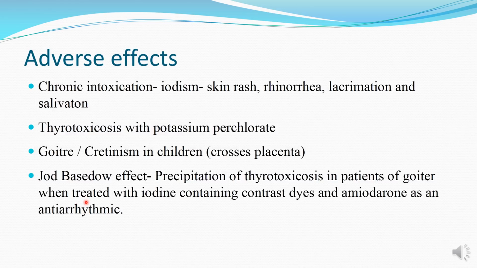So when the patients with goiter are treated, they already have high levels of thyroid stimulating hormone, and once they get the iodide that was deficient, it leads to skyrocketing formation of the thyroid hormone, which leads to thyrotoxicosis. And this generally occurs when the patients with goiter are treated with iodine containing contrast media or amiodarone, which in itself contains high amount of iodine.